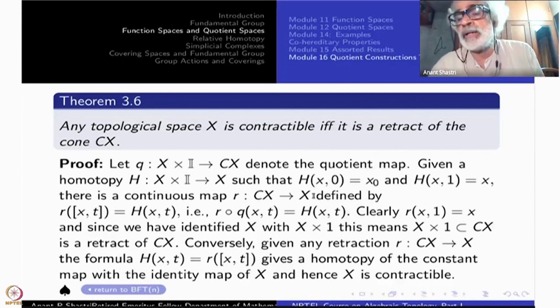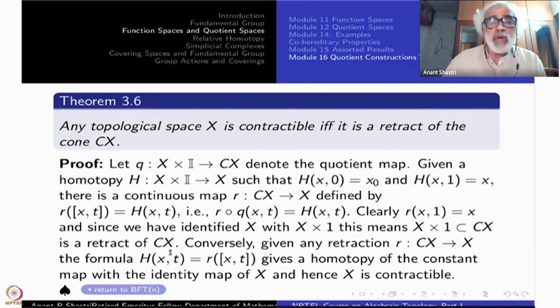We have shown that in the disk D2, the boundary, namely S1, is not a retract of D2. We have shown that one in proving Brouwer's fixed point theorem. All right. So we have proved that if the constant map is homotopic to identity map of x, namely x is contractible, then x is a retract of Cx.